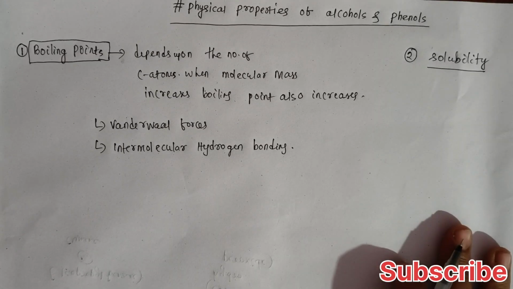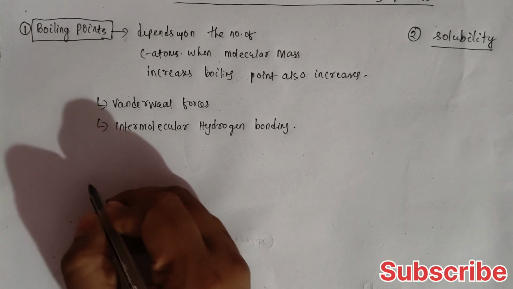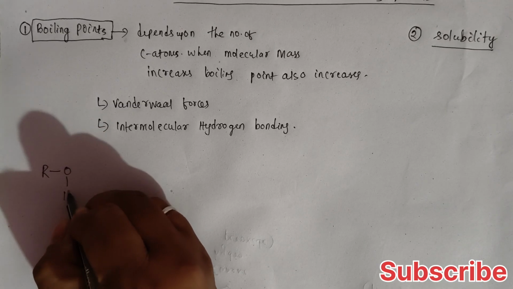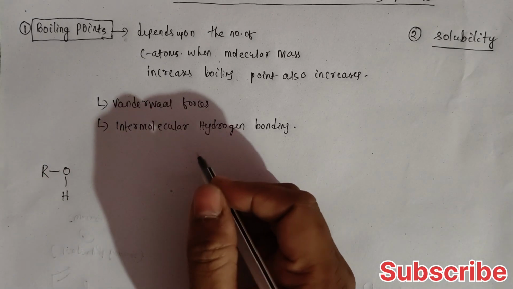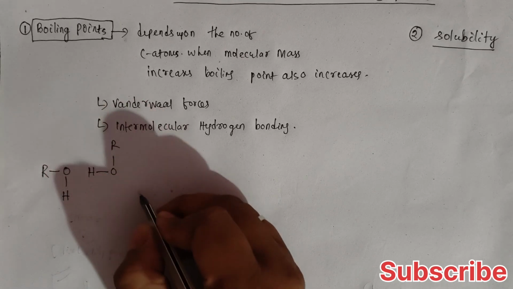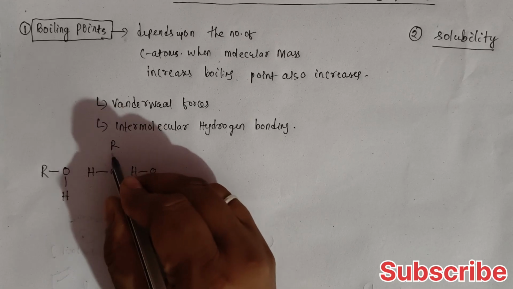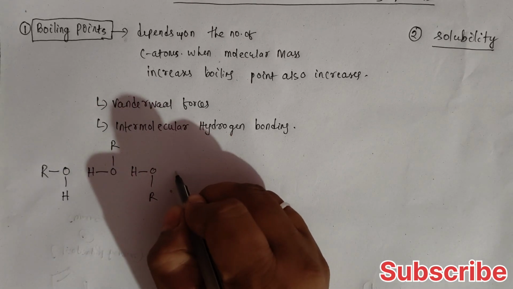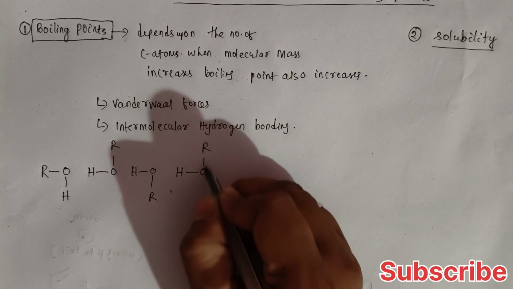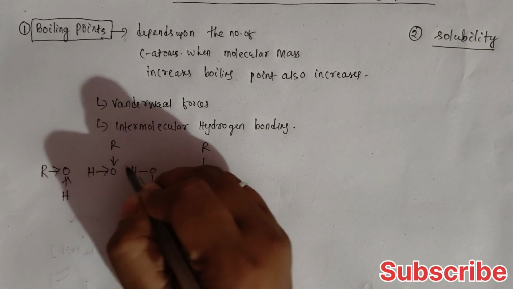Let me write down the diagram here and show you what is intermolecular hydrogen bonding. Let me take an alcohol. We all know that the general formula of alcohol is ROH. Let me write another ROH, then another ROH, like this, ROH, ROH, ROH. We all know that here oxygen is more electronegative.